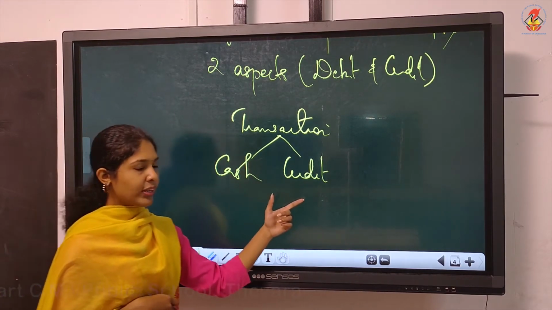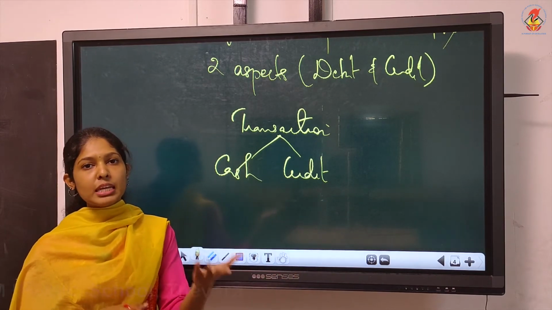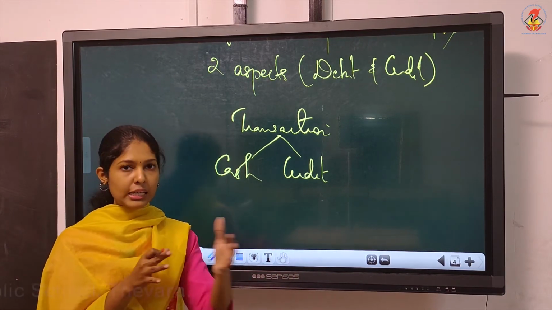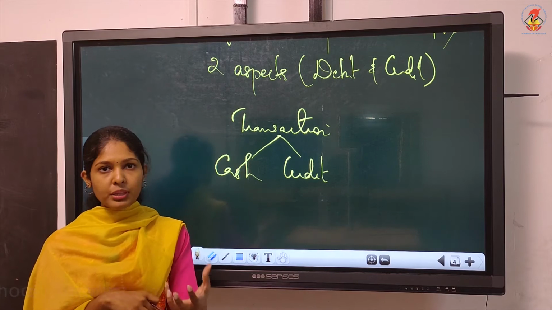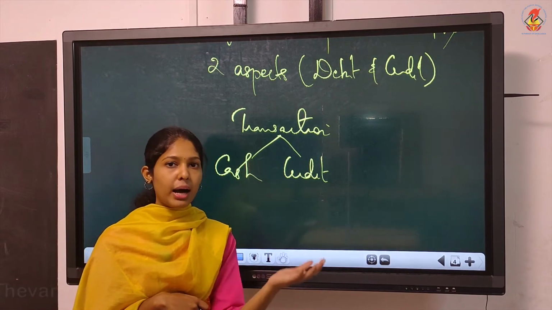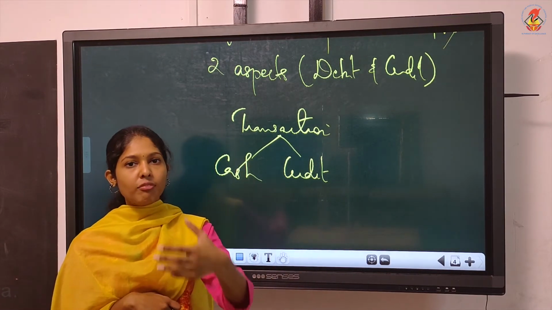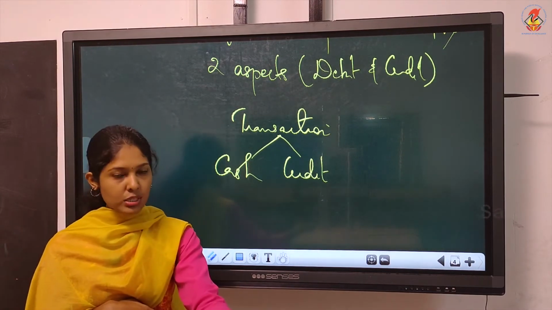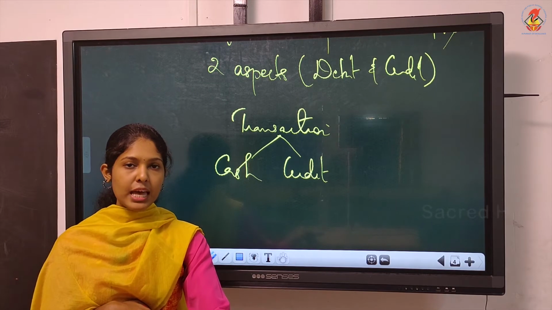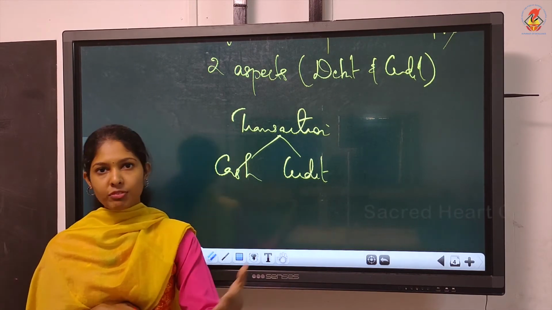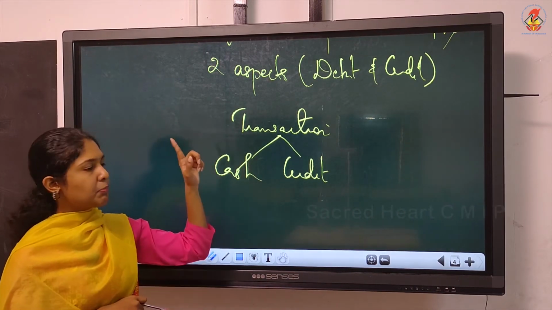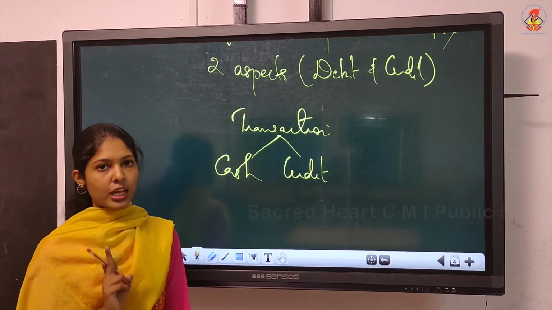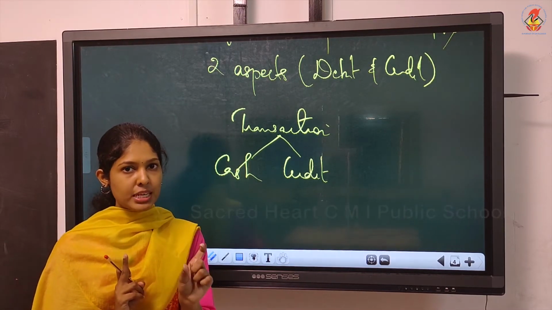If it is a credit transaction, immediate payment need not be done. You can take a time period of say 1 week, 1 month as agreed between the buyer and the seller. Only after that time you need to pay the amount. Or if you are selling goods, you will allow the credit period and the customer needs to pay only after that time. So this is the meaning of the first accounting term, that is business transactions.